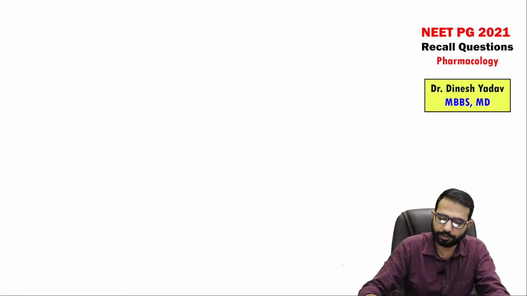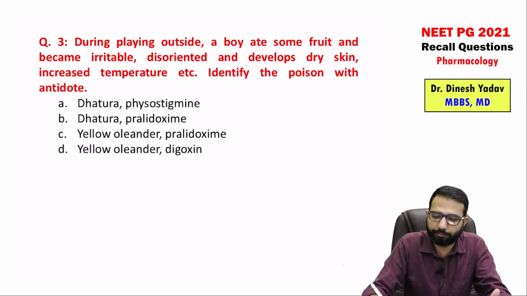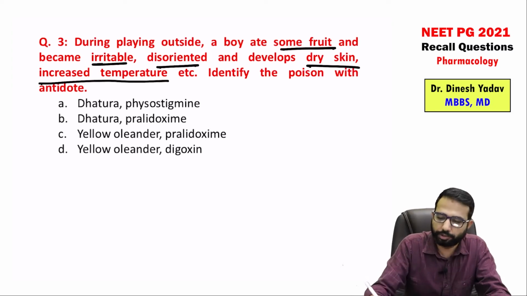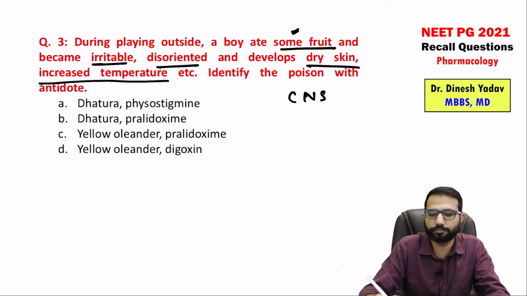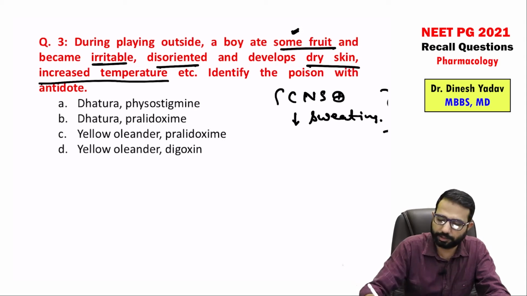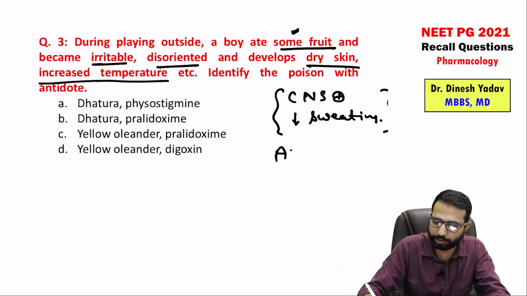Next MCQ. While playing outside, a boy ate some fruit and became irritable, disoriented, and developed dry skin and increased temperature. So after consuming the fruit, irritable and disoriented means CNS symptoms are there, right? CNS stimulation, dry skin and increased body temperature, so decreased sweating. These symptoms are typically based on atropine-like drugs. So atropine-like poisoning is there, atropine-like effect is there.